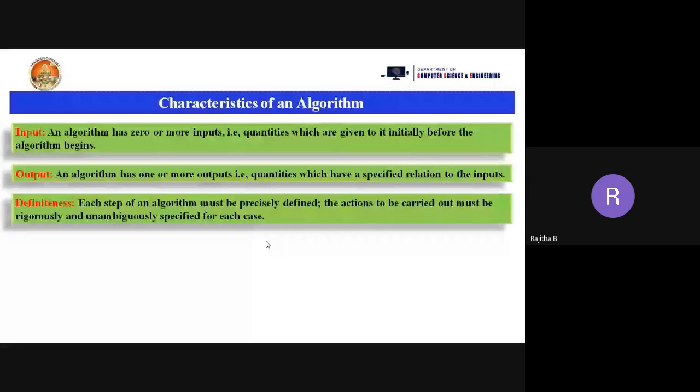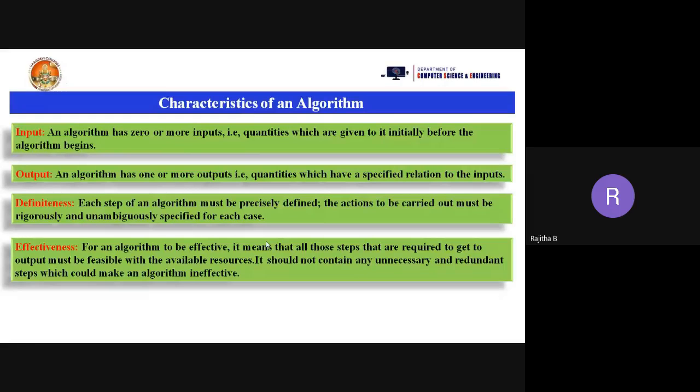And what is the fourth one? Effectiveness. So what is effectiveness here? For an algorithm to be effective, all the steps that are required to get to the output must be feasible with the available resources. Based on the inputs given to the variables of the program and algorithm, we are getting the output in a proper way. If you are using integer variables, you need to get integer output only. If you are giving float variables, you need to get a float output only. It should not contain any unnecessary and redundant steps, which would make an algorithm ineffective.